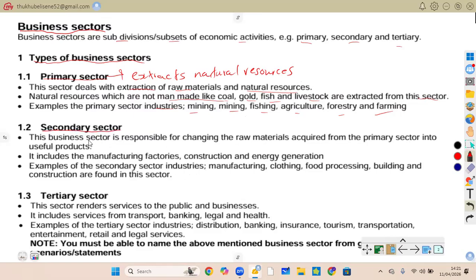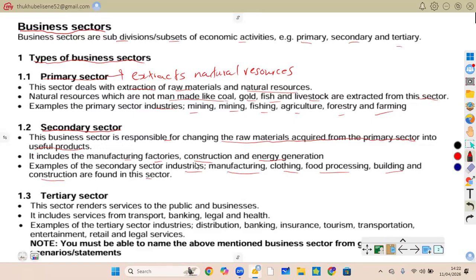Now coming to the secondary sector. This business sector is responsible for changing the raw materials acquired from the primary sector, acquired from nature, into useful or meaningful products. It includes manufacturing factories, construction, and energy generation. Examples of secondary sector industries are manufacturing, food processing, building, as well as construction. All these are found in this sector.